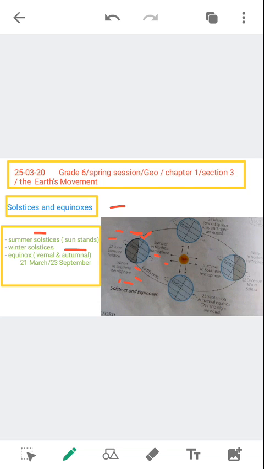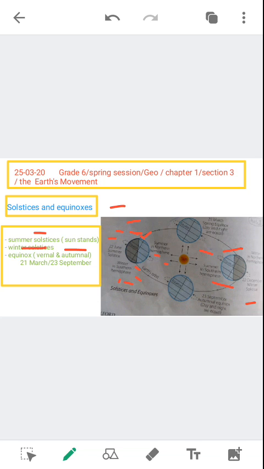On 22 December, the Earth has traveled half in its orbit around the Sun, and the southern hemisphere now faces the Sun, while the northern hemisphere faces away from it. You can easily see here that the north part is away from the Sun and the south part is facing the Sun. So the sun rays are overhead at the Tropic of Capricorn, and in the southern hemisphere it is midsummer with the longest day and shortest night. Now we have the inverse of that situation. This is what we call the winter solstice. In the northern hemisphere, it is midwinter with the shortest day and longest night.